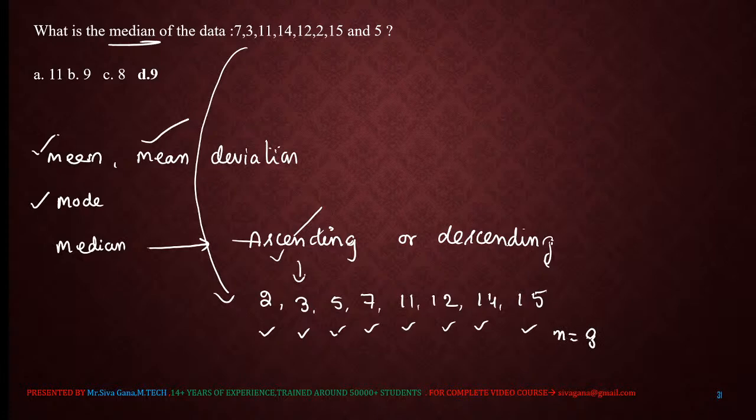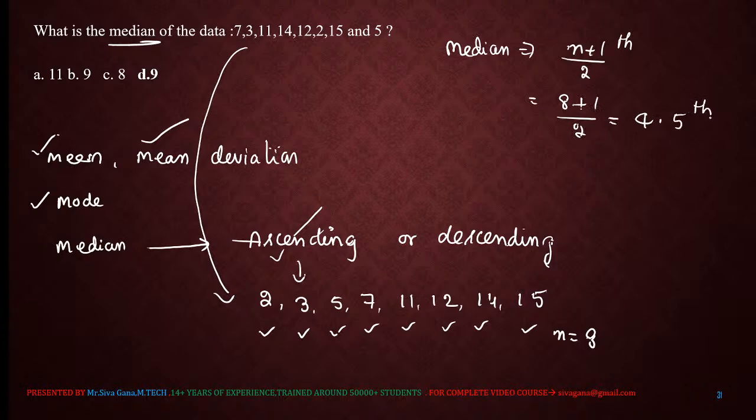Now median is the value at a particular place, so first we need to locate the place. How to locate the place? (N plus 1) by 2th place. N is 8, so 8 plus 1 by 2, 9 by 2, which is 4.5th place.